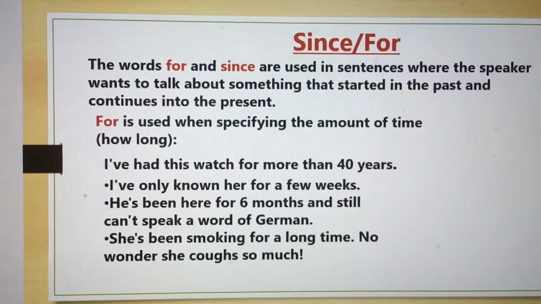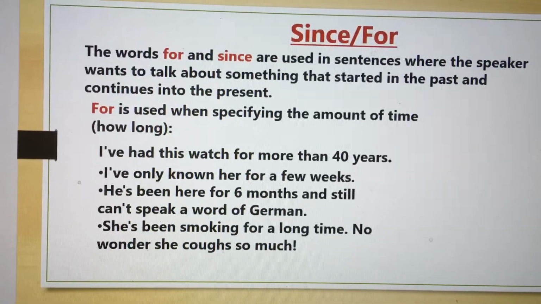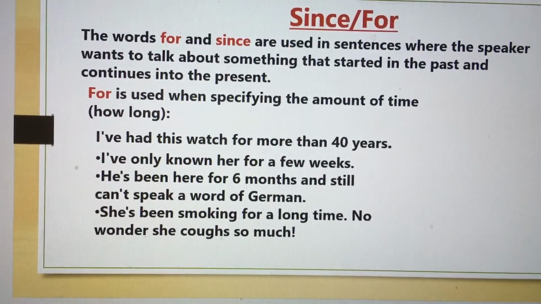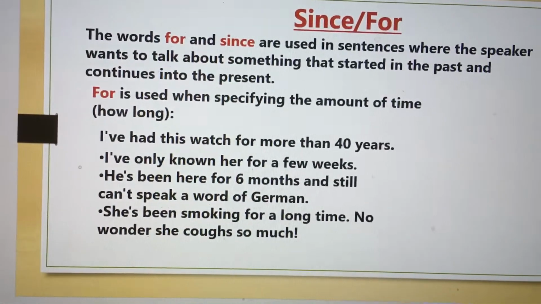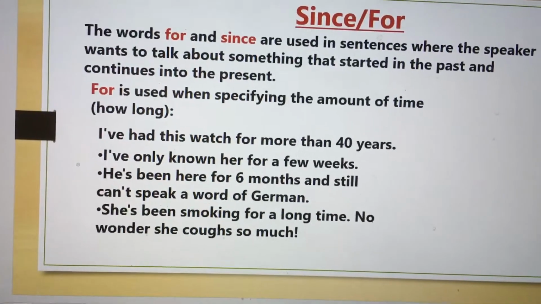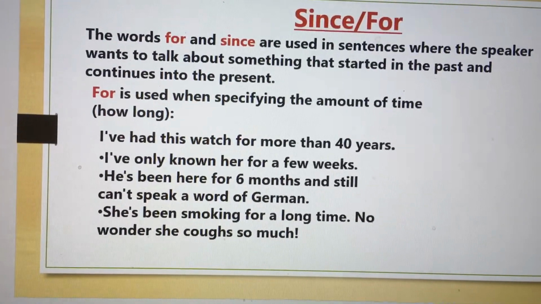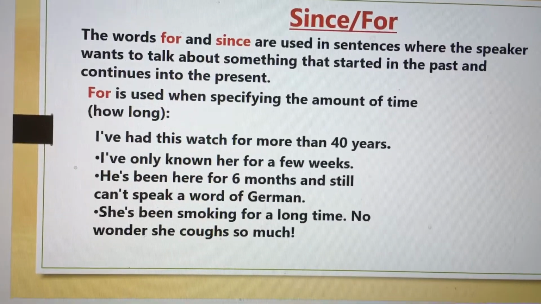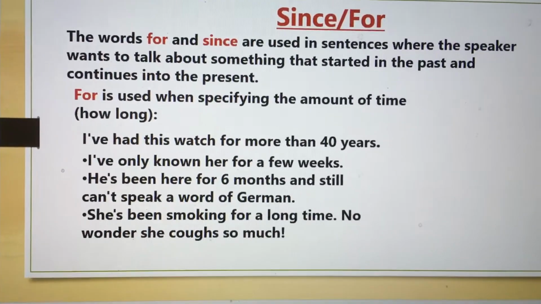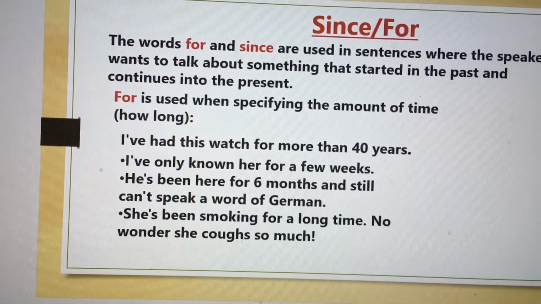Next, since and for. These words also are used in a sentence when the speaker wants to talk about something that started in the past. It happened before and then it is still going on. Since and for are used in a sentence when the speaker is talking about something that happened in the past and is still going on. Now, how to differentiate between since and for?